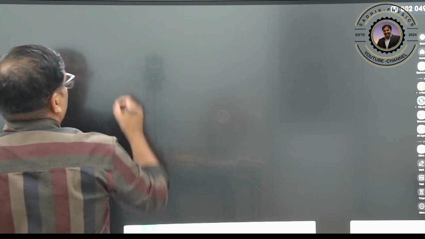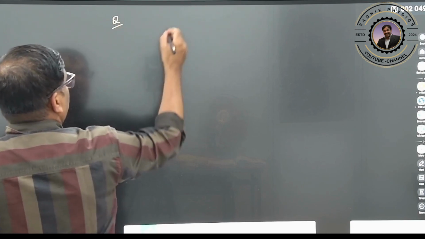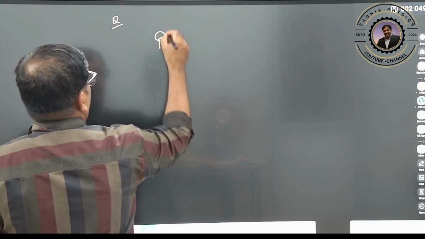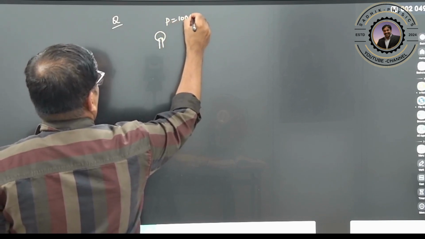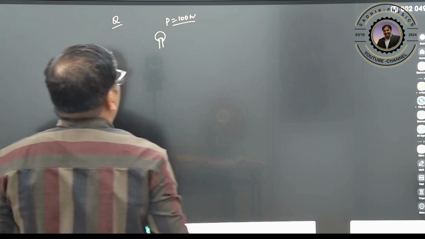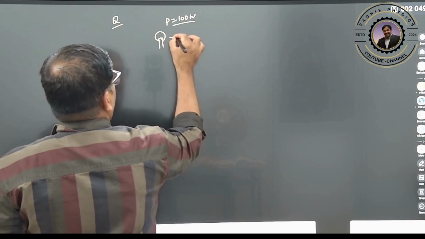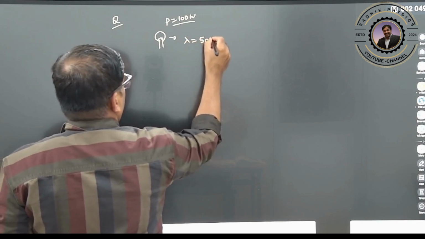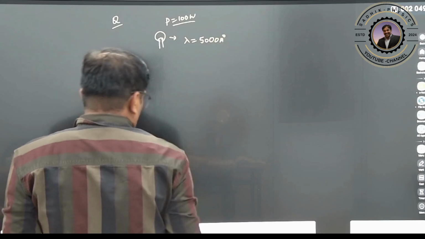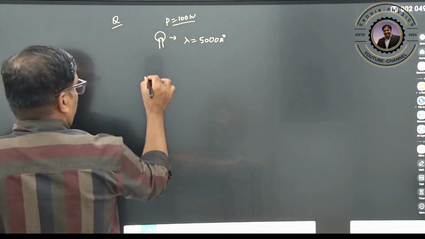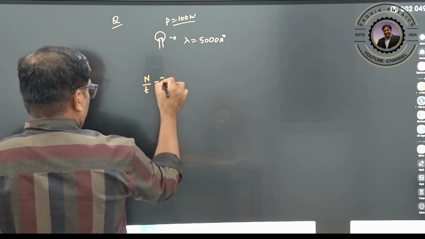Suppose there is one bulb here. The power of this bulb is 100 watt. It is emitting some visible light whose wavelength is about 5000 angstroms. You need to calculate the number of photons emitted per second. We want to calculate it now.